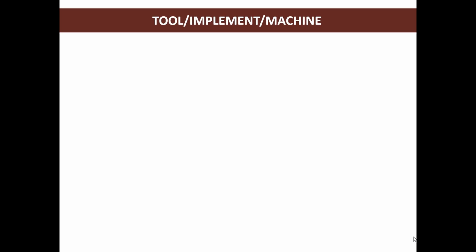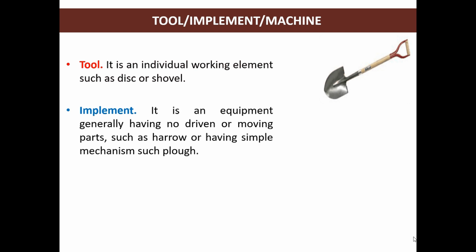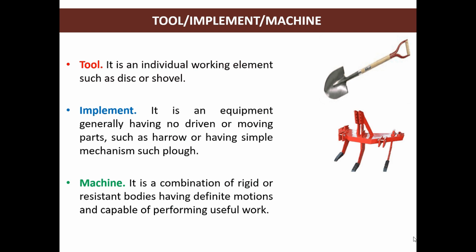So what is the difference between tool, implement and machine? Tool, it is an individual working element such as disc or shovel, जिसमें एक ही working element होता है. Implement, it is an equipment generally having no driven or moving parts such as harrow or having simple mechanisms such as plow. Machine, it is the combination of rigid or resistant bodies having a definite motion and capable of performing useful work.